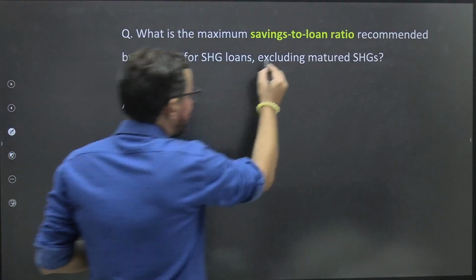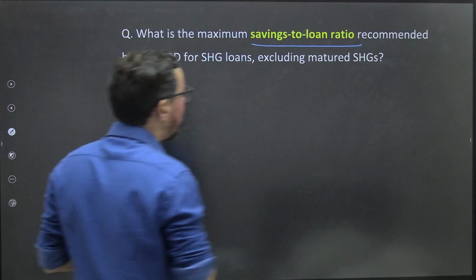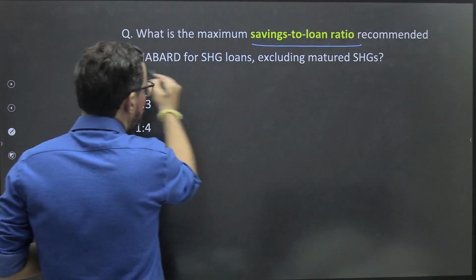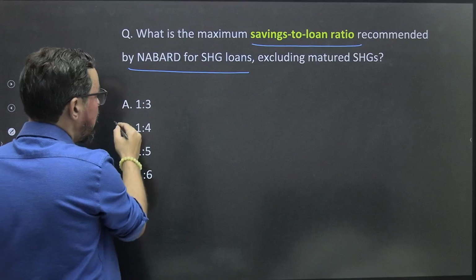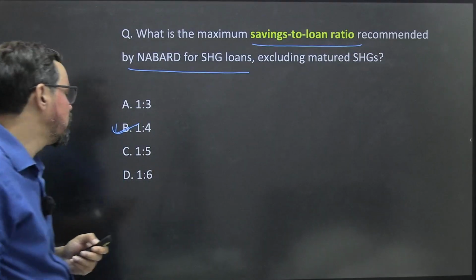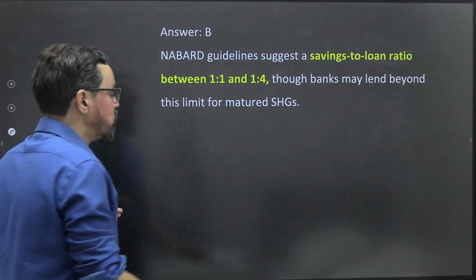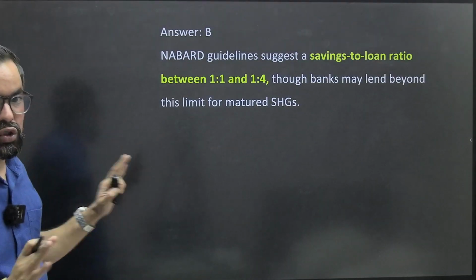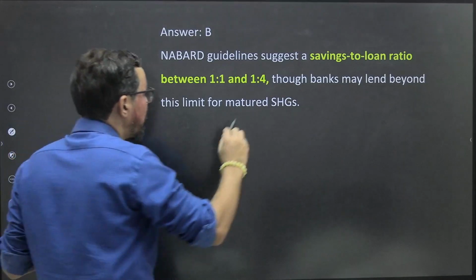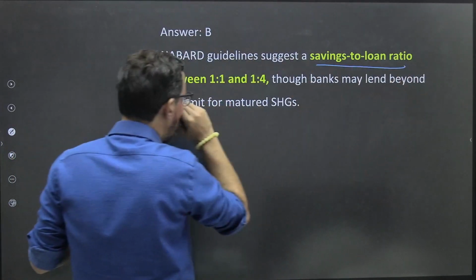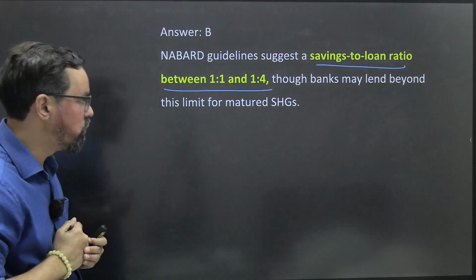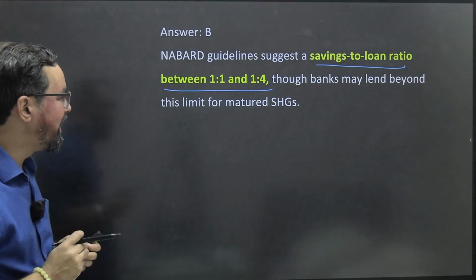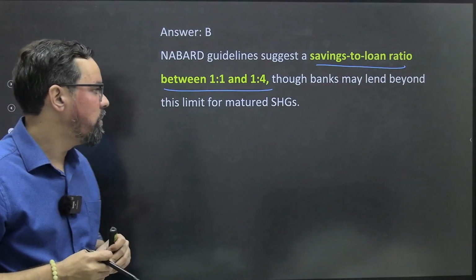What is the maximum savings to loan ratio recommended by NABARD for a self-help group? It is 1:4, excluding matured SHGs. So between 1:1 and 1:4, the maximum is 1:4. So the savings to loan ratio is between 1:1 to 1:4, though banks may lend beyond this limit for matured SHGs.